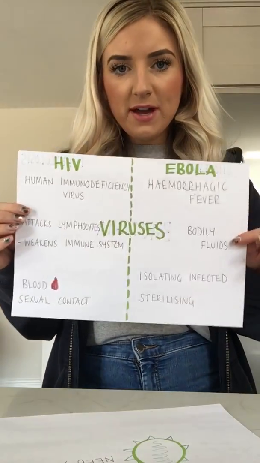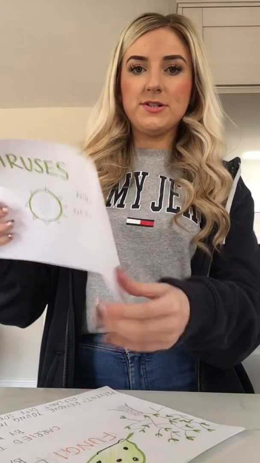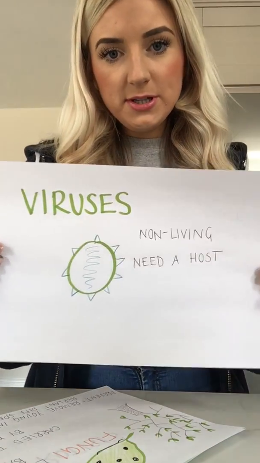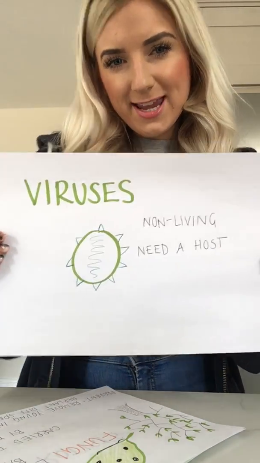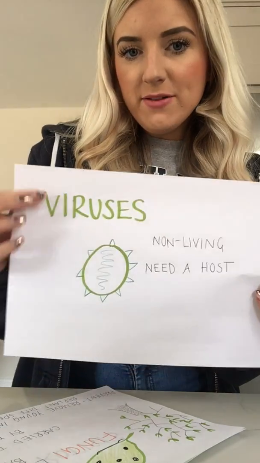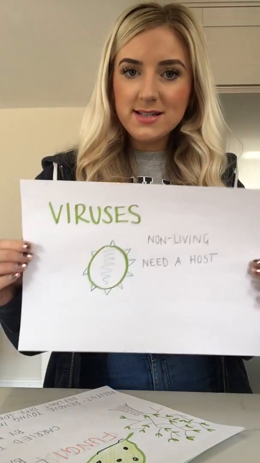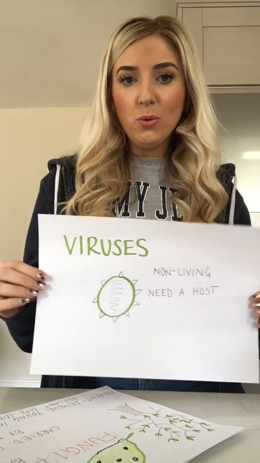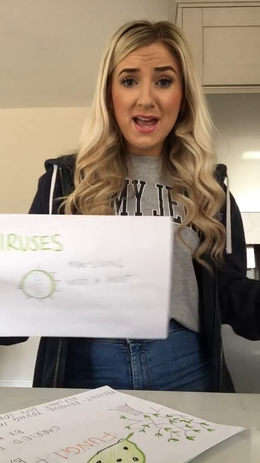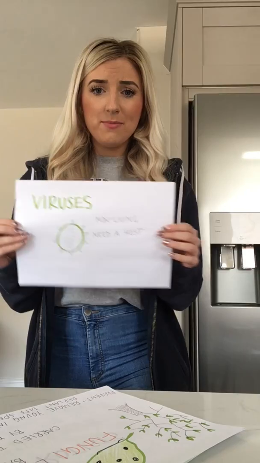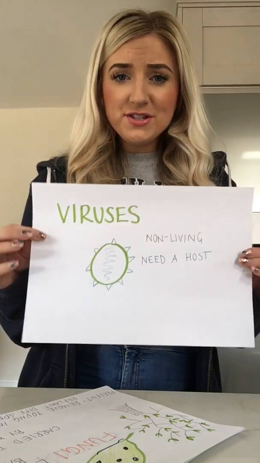Then we have viruses. Just before we have a look at our examples of viruses, I just want to take this opportunity to remind you what a virus is and what it looks like. Viruses, remember, are not classed as living organisms, and they need a host to survive. Again, very topical at the moment with coronavirus.